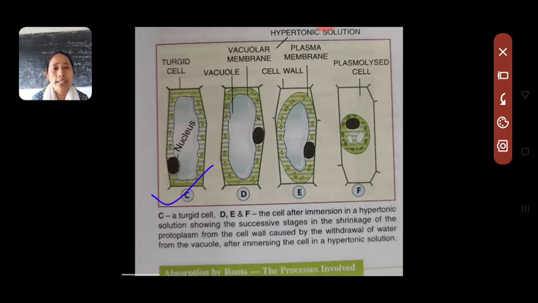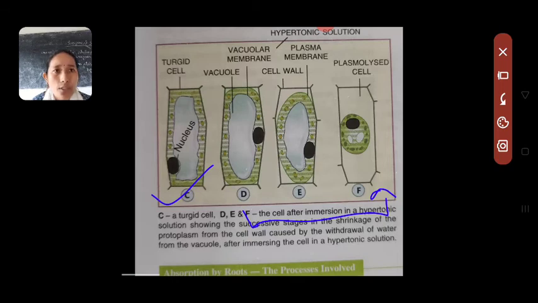The water from inside the cell is going to move out into the surrounding environment where the water content was less. That is represented by figures D to F. You can see D, E and F are the sequence of the cells when they were placed in a hypotonic solution.